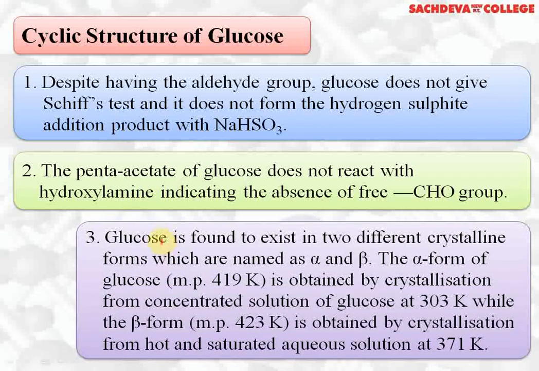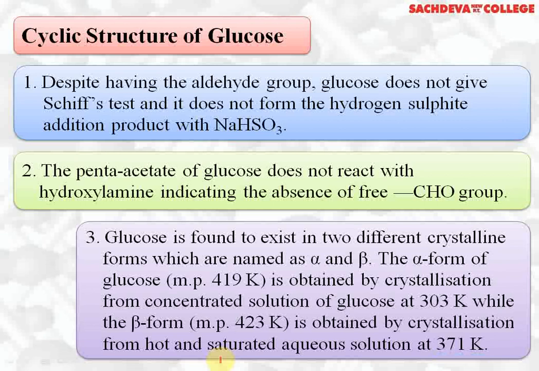Glucose is found to exist in 2 different crystalline forms, which are named as alpha and beta, and these 2 forms are called anomers. These alpha glucose and beta glucose differ in their melting point. So alpha form of glucose has got melting point 419 Kelvin, and it is obtained by crystallization from the concentrated solution of glucose at 303 Kelvin, while beta glucose form, melting point 423 Kelvin, is obtained by crystallization from hot and saturated aqueous solution at 371 Kelvin.